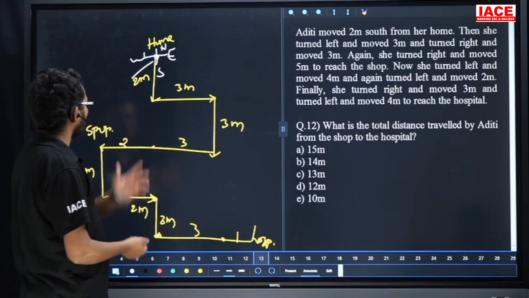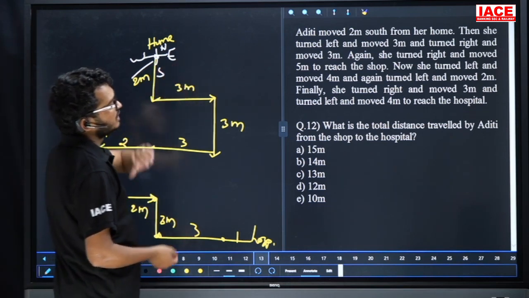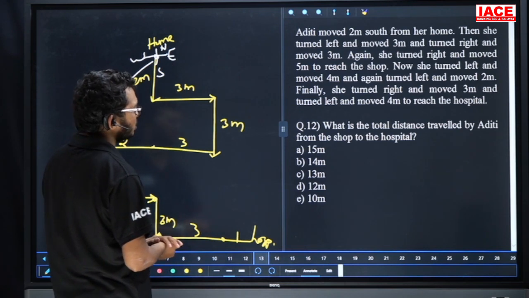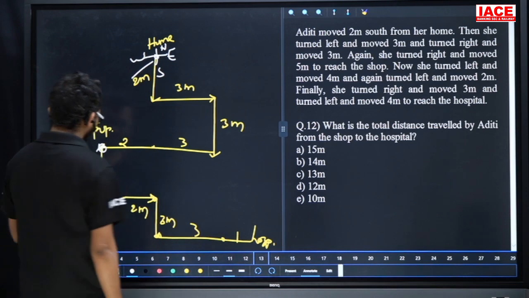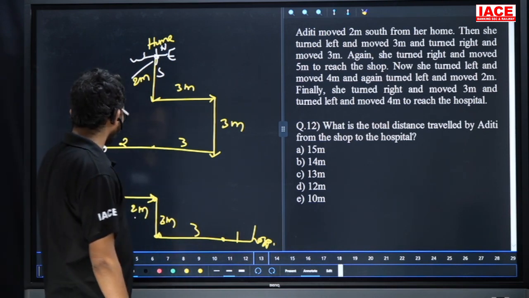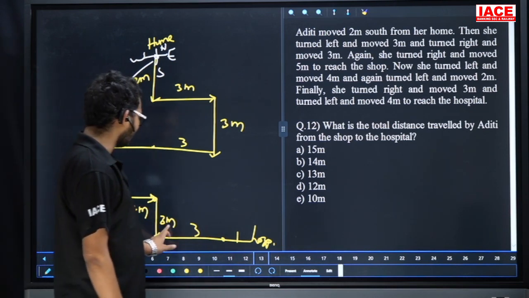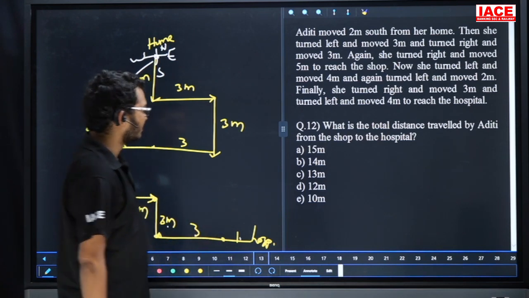That means we are going to add total distances. Total distance traveled by Aditi from the shop to hospital. This one is the shop, and this one is the hospital. Here 4 plus 2 total is 6. Next 9. Next 10 plus the total is 13. Answer is 13.